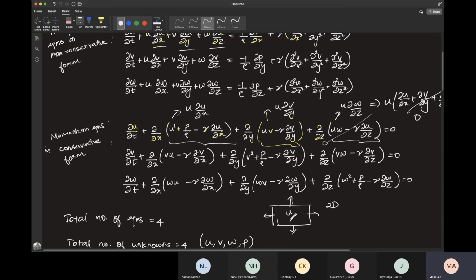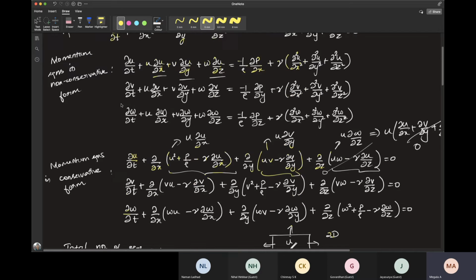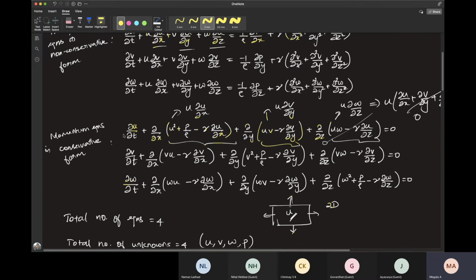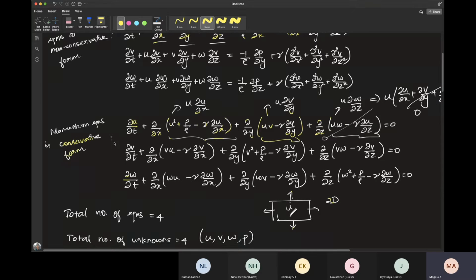So inside a control volume, the rate of change of u is equal to the flux of this quantity in the x direction plus the flux of this quantity in the y direction. You can say such a thing based on the control volume picture only in the conservative form. In the case of non-conservative form, you cannot say anything like this. That is why you call this system of equations conservative form.